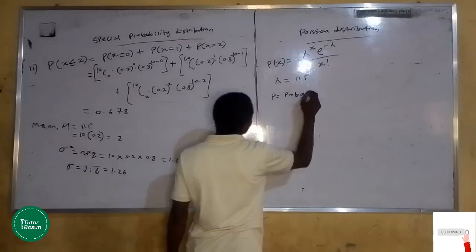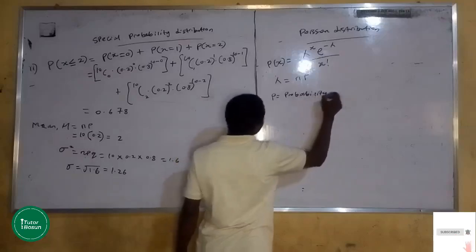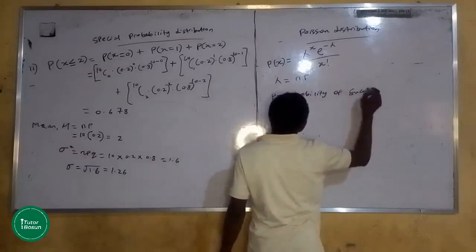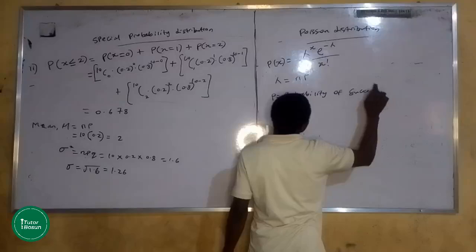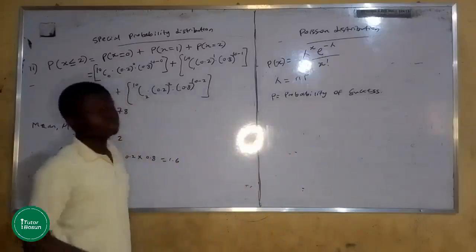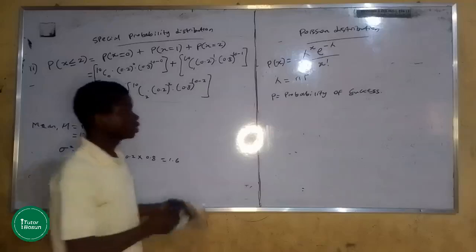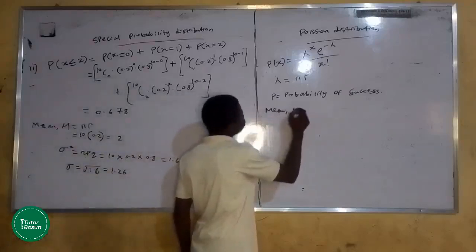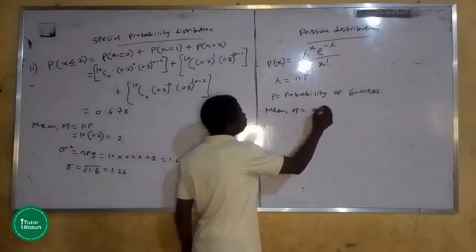Probability of success, and as you can see, here you only need P, you only need probability of success. So your mean in this situation, your mean mu, is equal to NP as well.